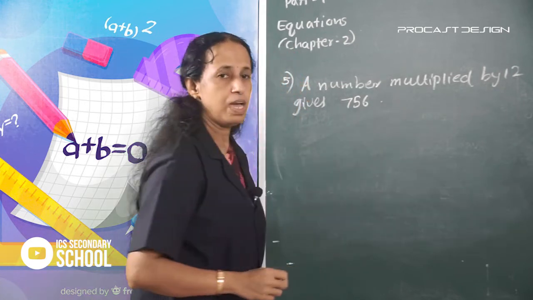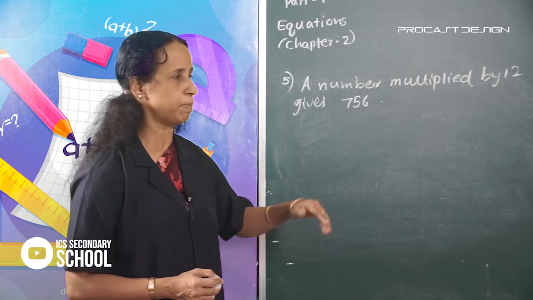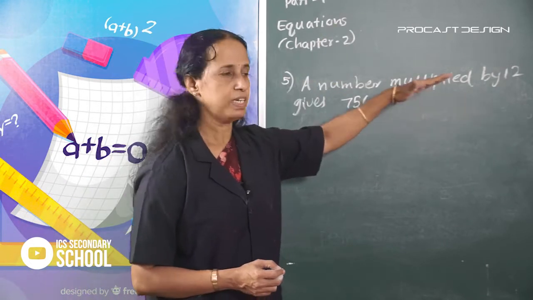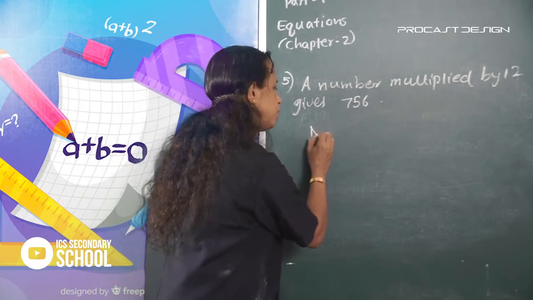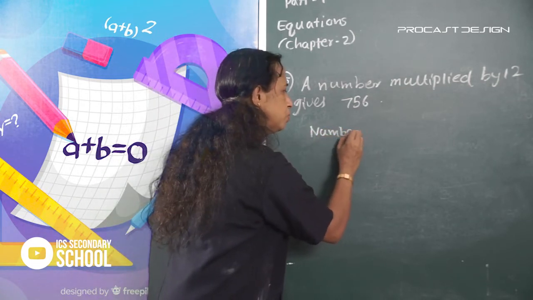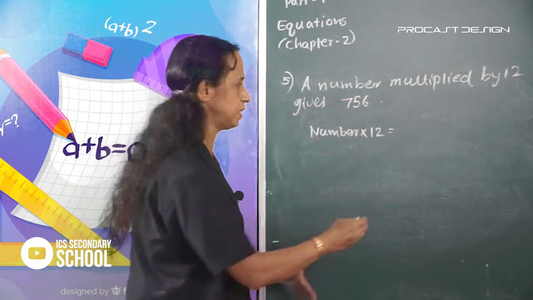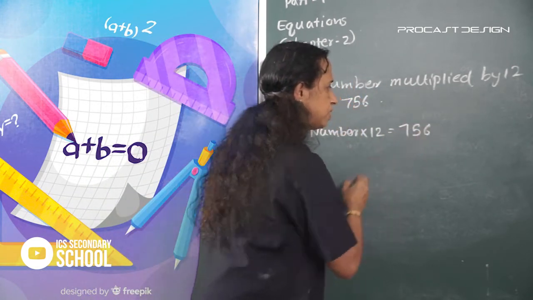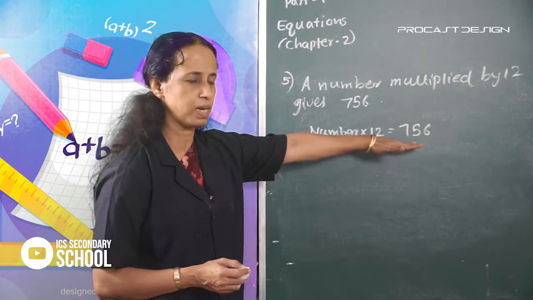What is the number? The number is unknown; find the number. Number into 12 is equal to 756.